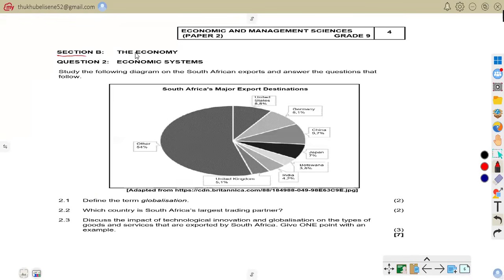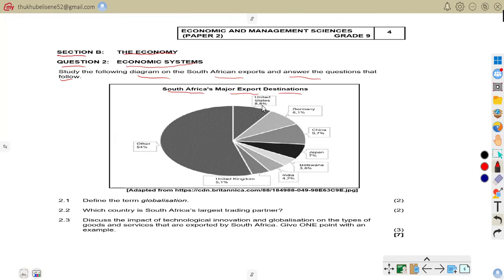So here we are on section B, question 2, and we are going to do the economy, that is the economic system. As it says, study the following diagram on South African exports and answer the questions that follow. This diagram talks about South Africa's major export destinations.